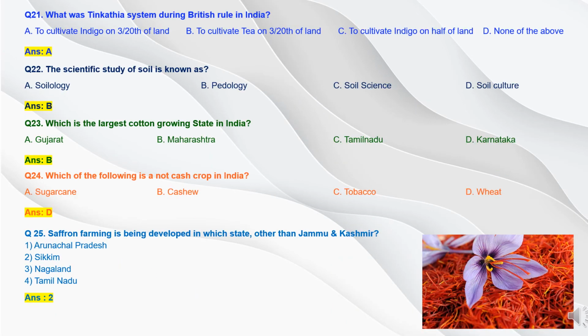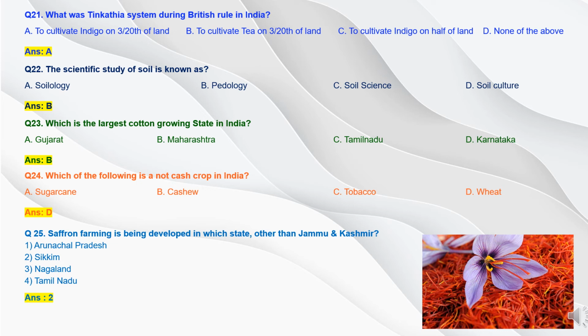Question 21. What was Tinkatia system during British rule in India? Option 1, to cultivate indigo on 3 by 20th of land. Option B, to cultivate tea on 3 by 20th of land. Option C, to cultivate indigo half of land, and option D, none of these.